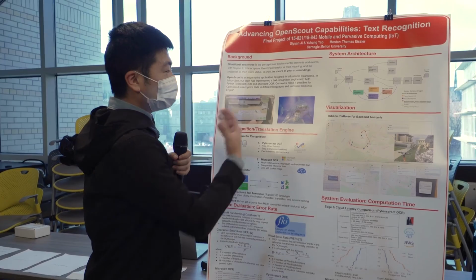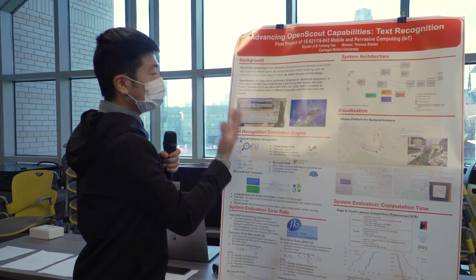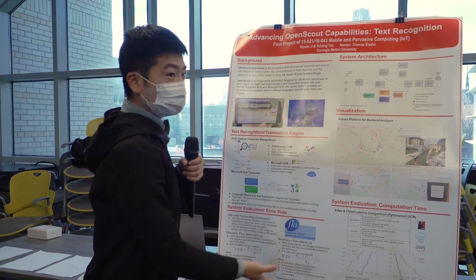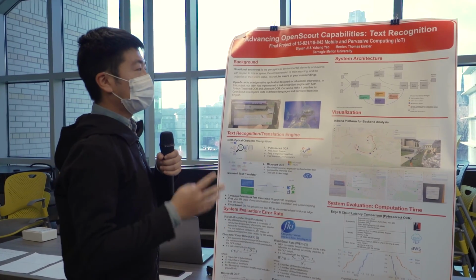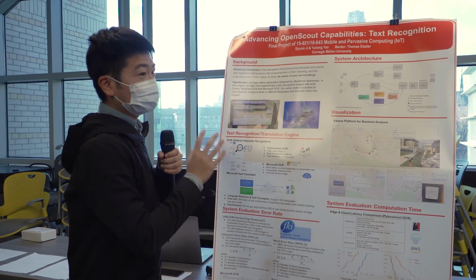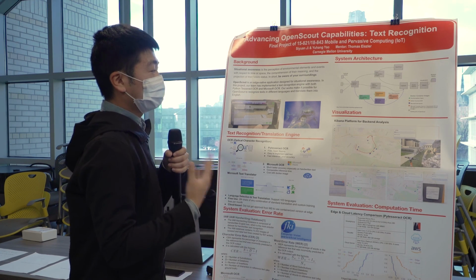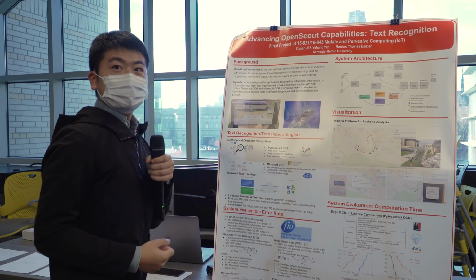For our object detection, it's mainly based on the GPU. So we use the GPU to do the object detection, and we use the CPU to do the text recognition. Based on these two parts, we can allocate different resources for different tasks, and we can have very fast recognition of the objects and also the text. So that's all. Thank you.